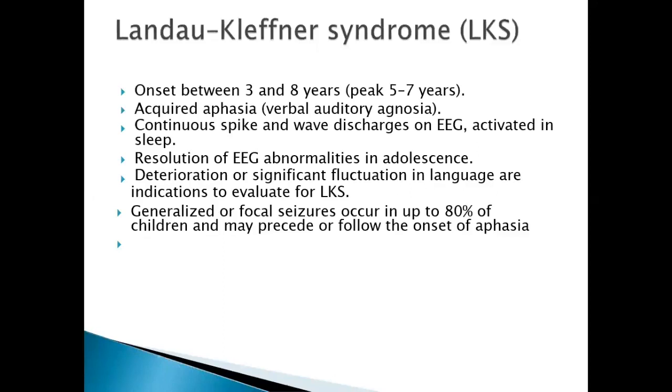Important points: the typical age of onset is between 3 to 7 or 3 to 8, usually peaking around 5 years of age, and they present with this aphasia. One important point to remember is that an absolutely normal child presents with aphasia, and if you do the EEG, the awake EEG is absolutely normal. You see the abnormalities only in the sleep EEG. That is the important point.